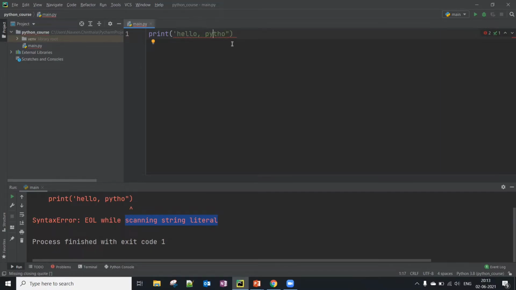And let me show you, we can even combine them. Sometimes you might need single quotes inside the string literal itself. Let me show you an example.